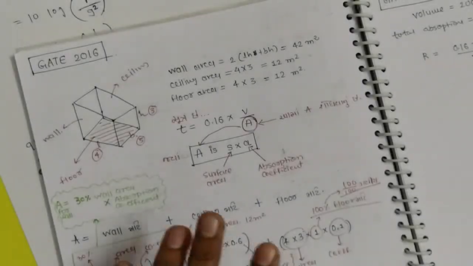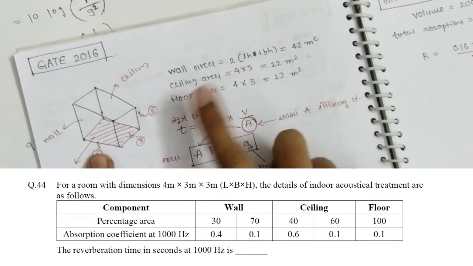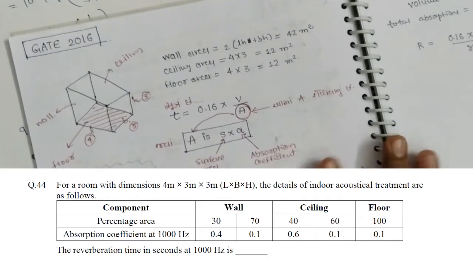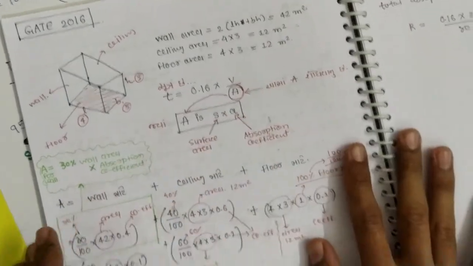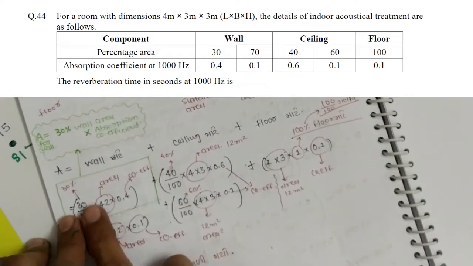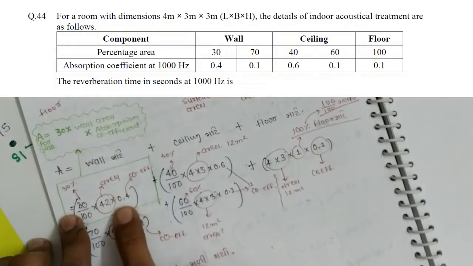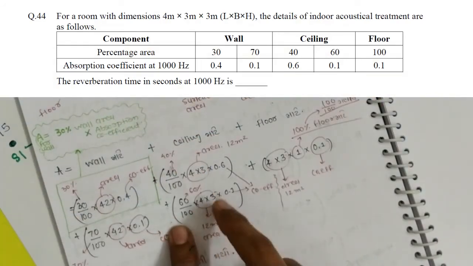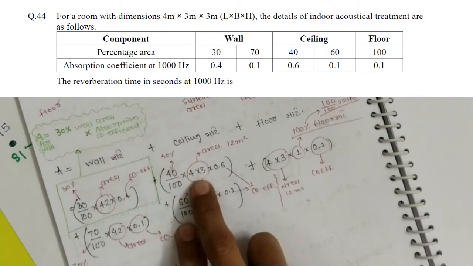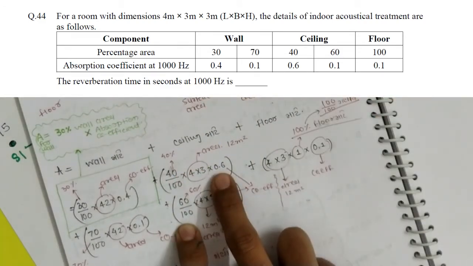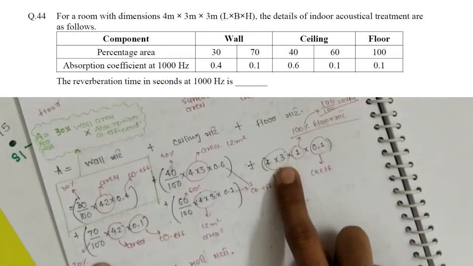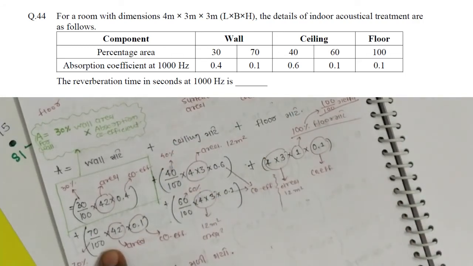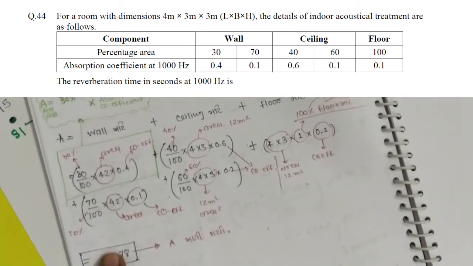Try to use a different color of pen. Next is a question where wall area, ceiling area, floor area and the overall dimensions are given. This is the formula: T equals 0.16 V upon A, where A is the total absorption, sum of S times alpha. So for wall, 30% into the area, and this is the coefficient. This is for ceiling, 40 upon 100 into 4 into 3, this is 12, and 0.6 is the coefficient. These two are for wall, 30 and 70, 40 and 60 are for ceiling, and this one is for floor.